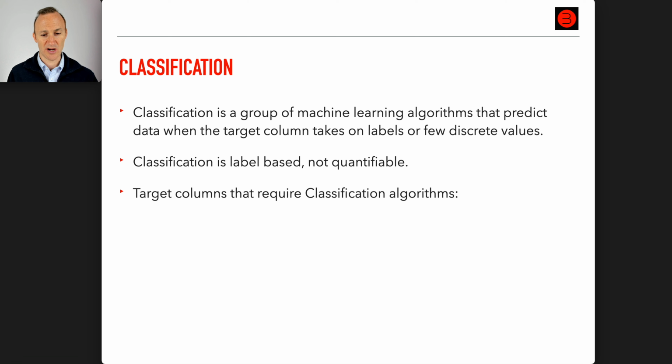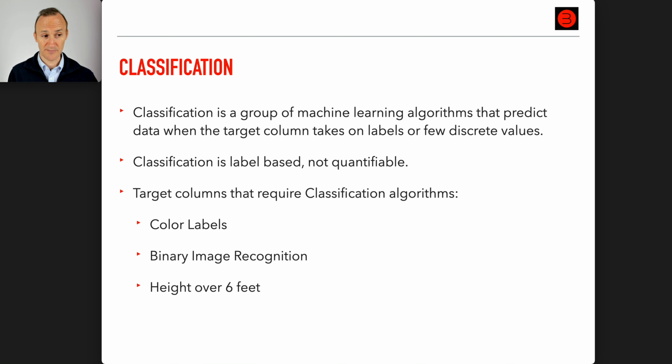Target columns that require classification algorithms include color labels. Note that there, even if you had quite a few colors, it's not really quantifiable, right? A regression line from many different colors, even though there is a color spectrum, would not be ideal. Labels would be classification. Binary image recognition. We have labels and also binary, so only two, like cat or dog, your face or someone else's face.